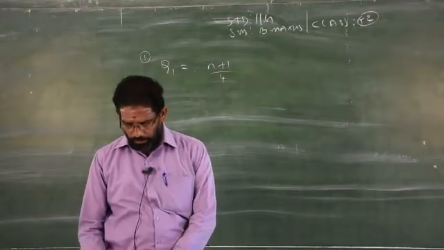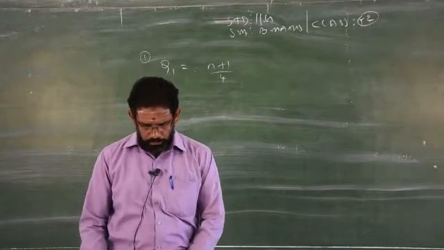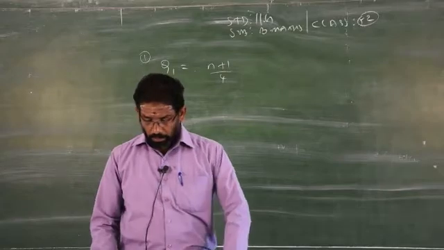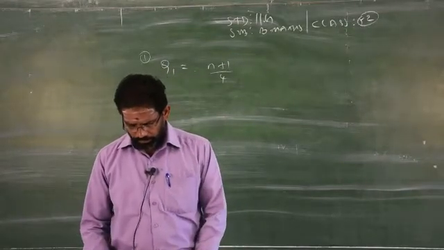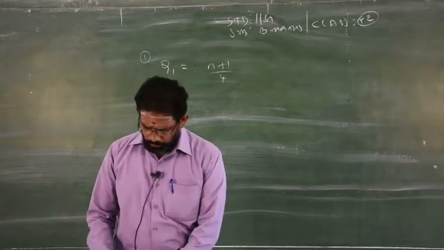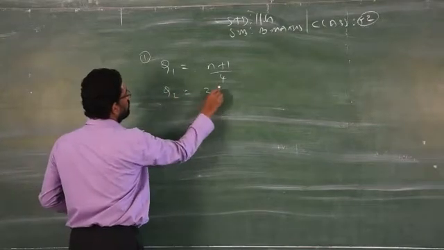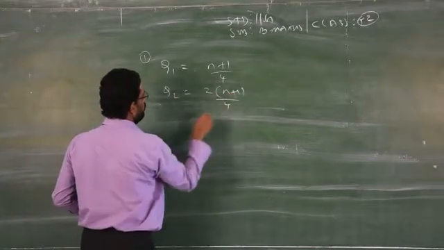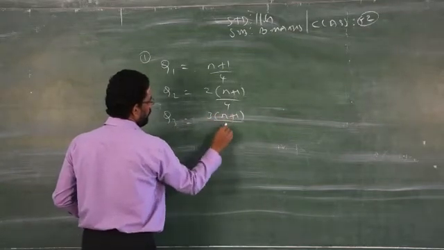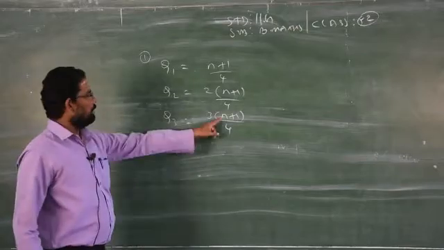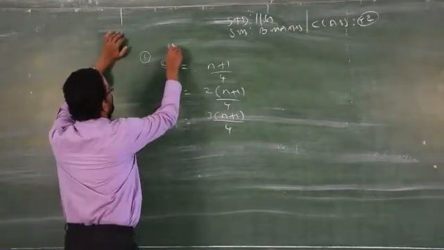Finding the third quartile is very simple; you just have to memorize the formula. This is very easy, only the calculation part will be a little more. Quartile 2 is 2(n+1)/4. Quartile 3 is 3(n+1)/4. The small n stands for the number of observations. This is for ungrouped data.